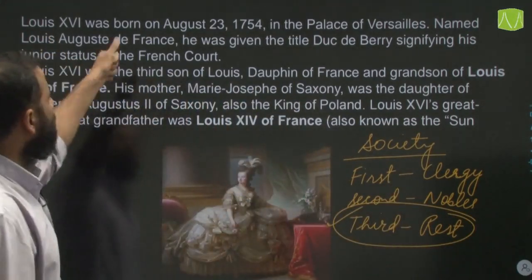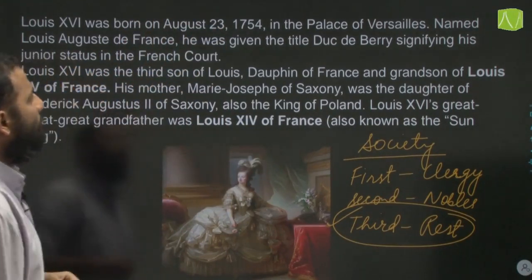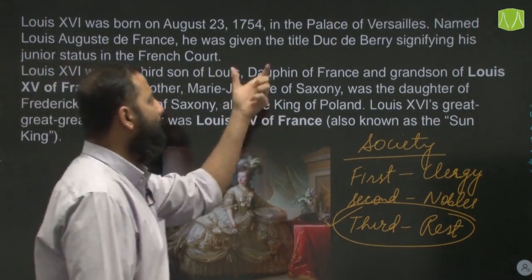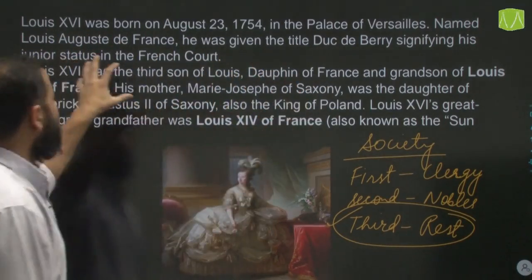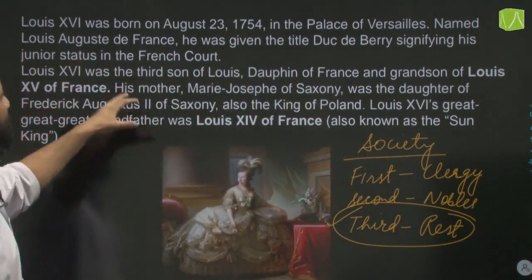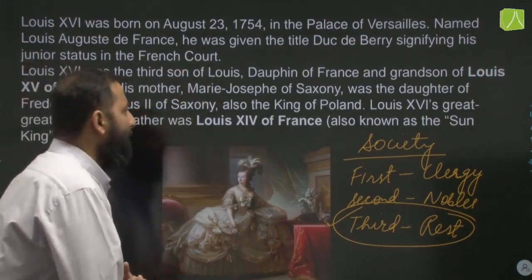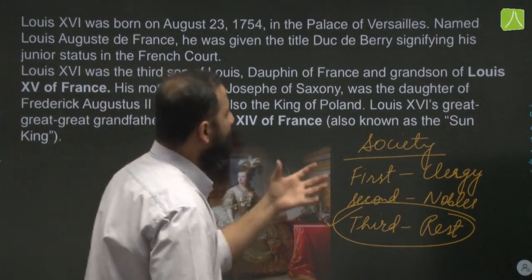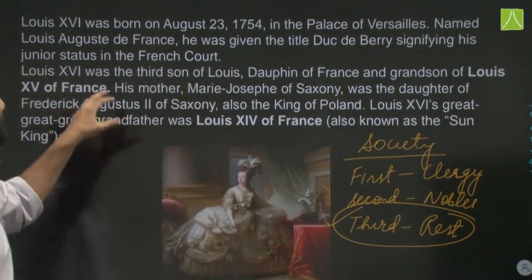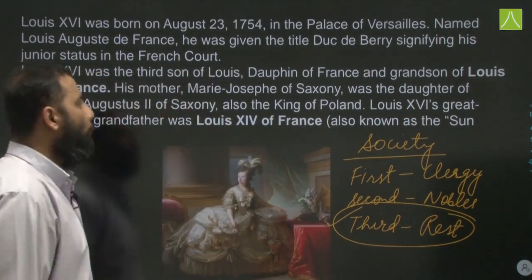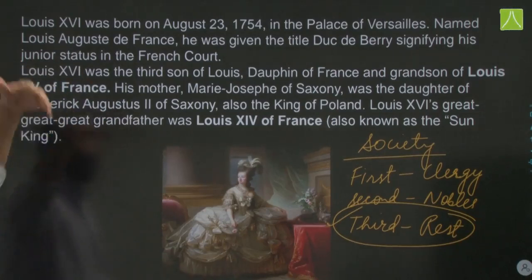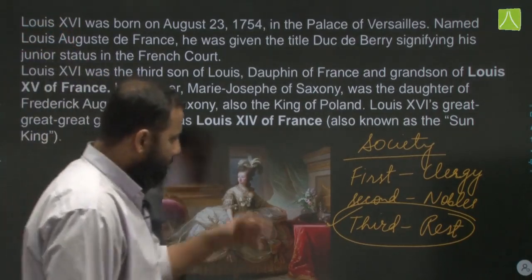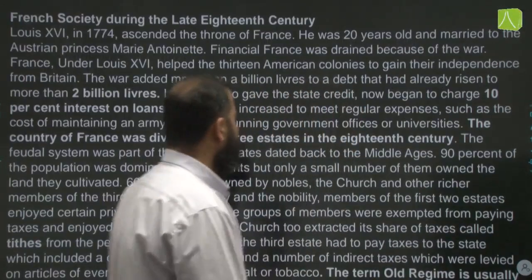Next is, Louis XVI was born in the Palace of Versailles. Named Louis Augustus de France, he was given the title of Duc de Berry, signifying his junior status in the French court. Louis XVI was the third son of Louis, Dauphin of France, and grandson of Louis XV of France. His mother, Mary Joseph of Saxony, was the daughter of Frederick Augustus II of Saxony, also the king of Poland. Louis XV's great-great-grandfather was Louis XIV of France, also known as the Sun King. So, this is some brief history about them.